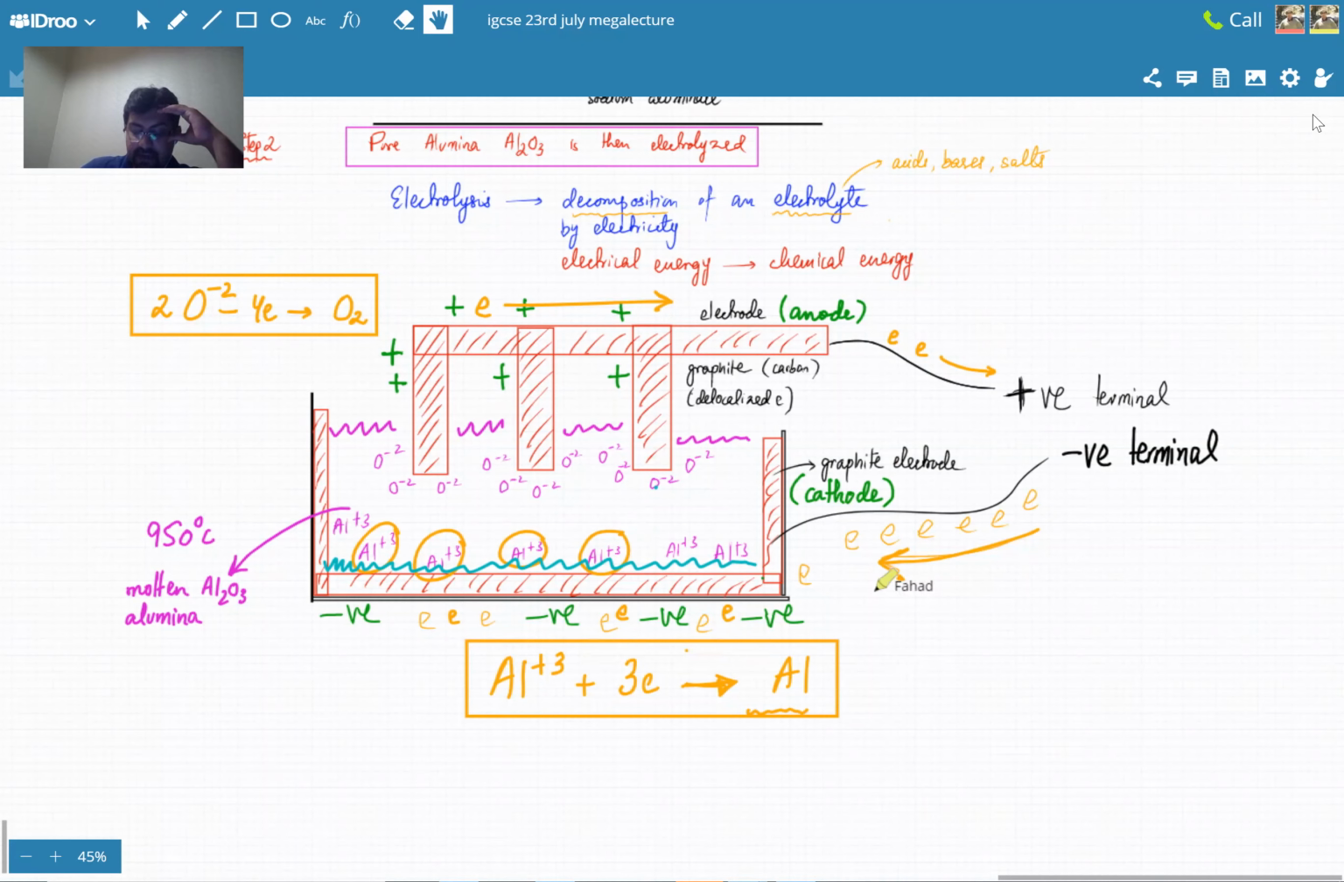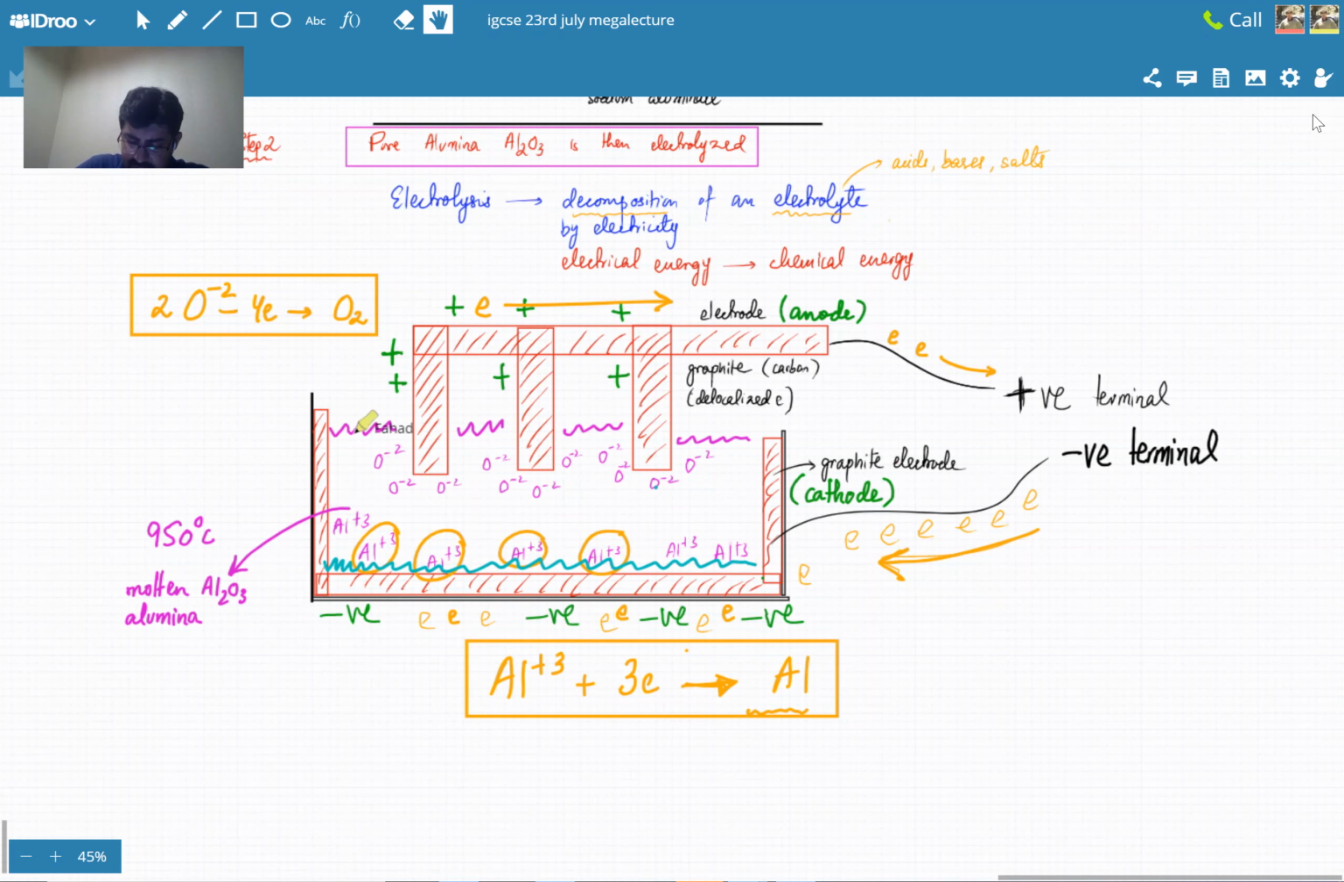And on the other side, you have the positive terminal of the battery pulling electrons away. So the only possibility is, where is the battery getting those electrons? It's the O2- ions that end up losing electrons. So electrons are being subtracted from them, and it's forming oxygen.